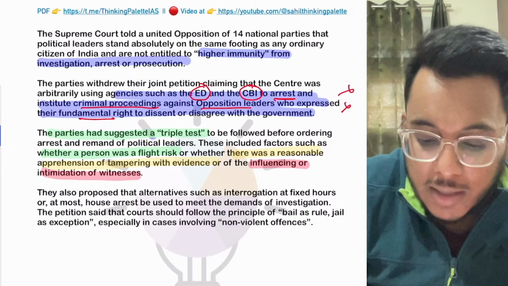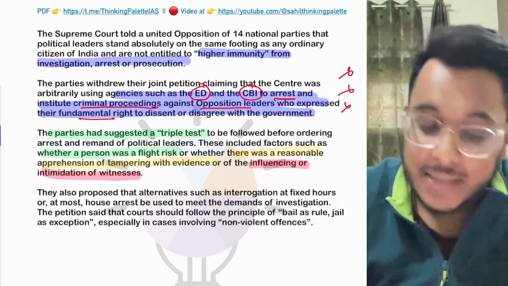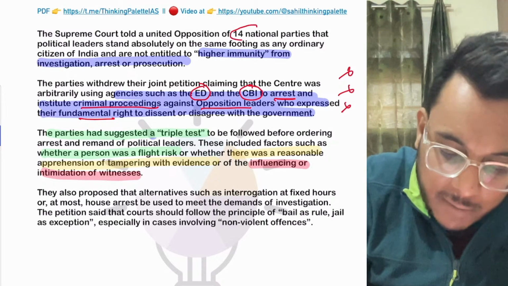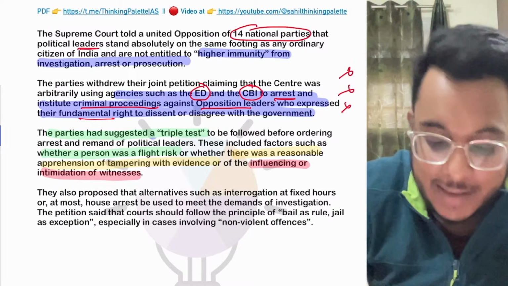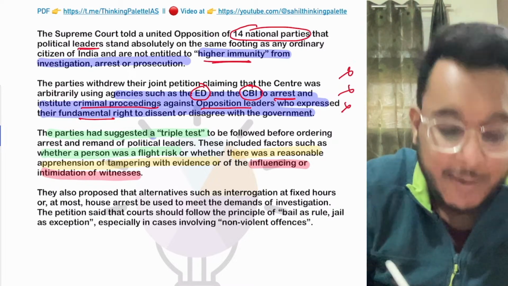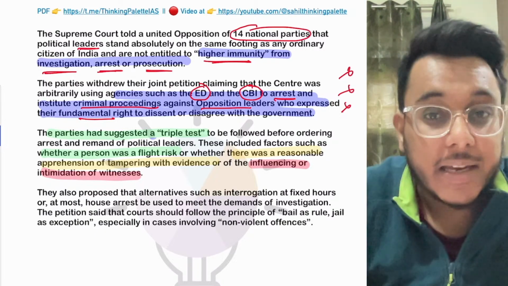So these political opposition leaders are being targeted and they are being arrested. And what happened actually is that these 14 parties and their political leaders reached the Supreme Court, and they said that they want a higher immunity from investigation, arrest, and prosecution. They should be given a higher immunity.